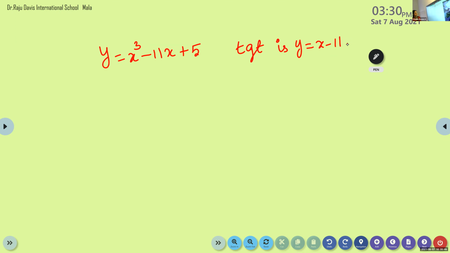So the equation of the tangent is given. We want to find the point. Y is equal to x cube minus 11x plus 5 and the tangent is given. So, how will you find out the point?